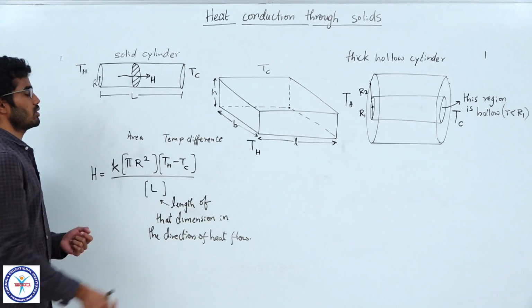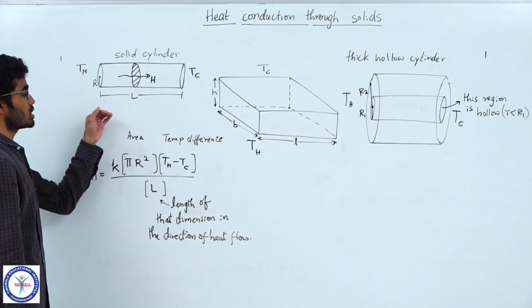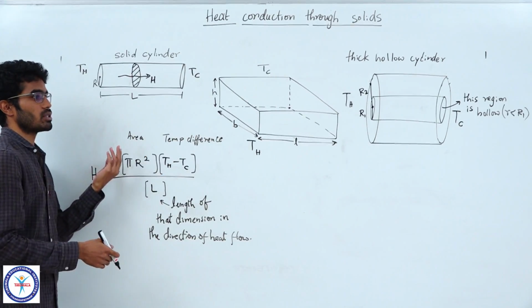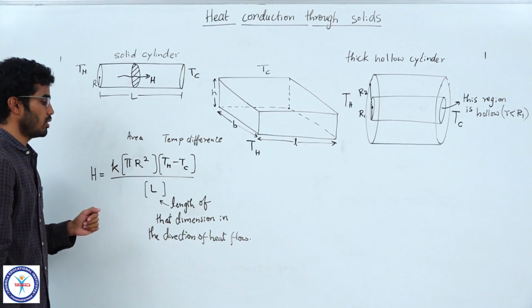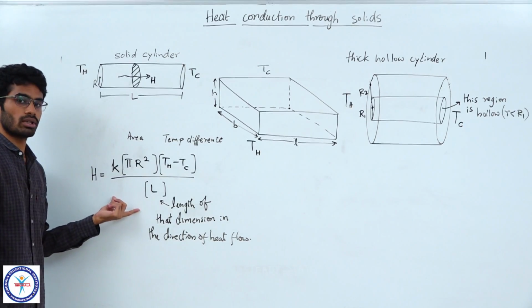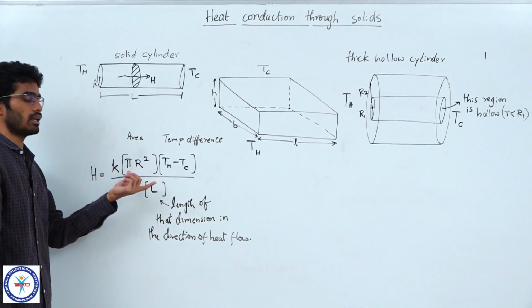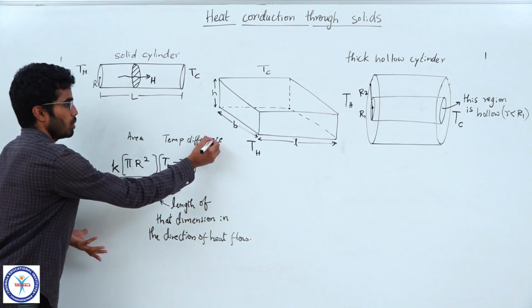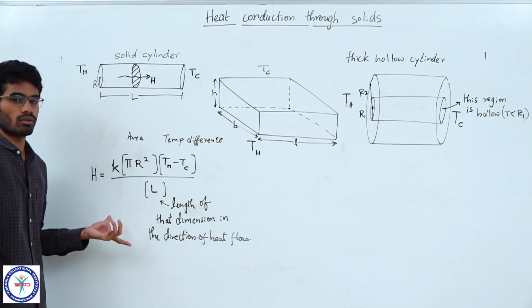This is the dimension in which the heat is flowing. So you have to take the length of that particular dimension in which the heat is flowing. So that is L here. This is how you have to substitute for the terms area and temperature gradient correctly. Otherwise, you may make a mistake here. Please take a note of this.